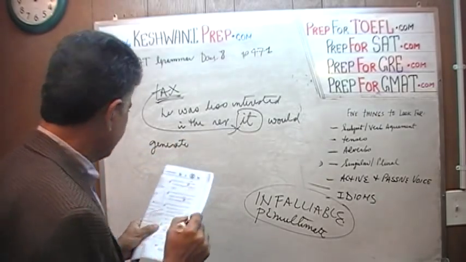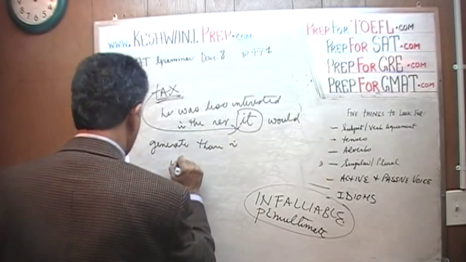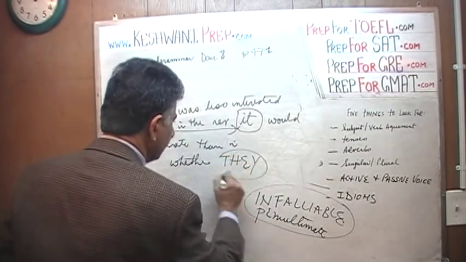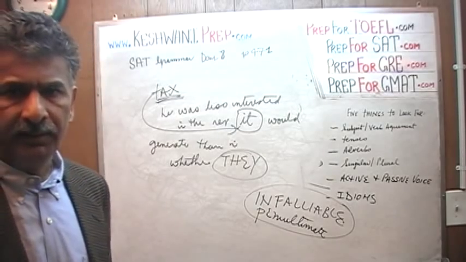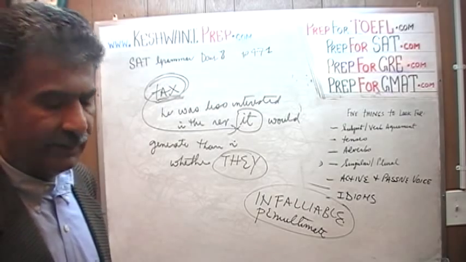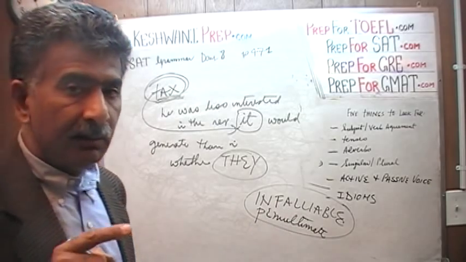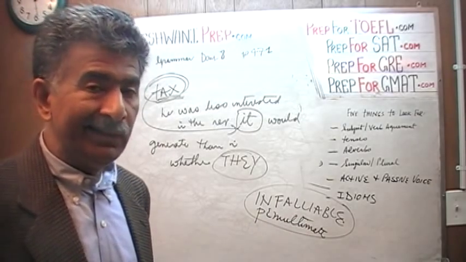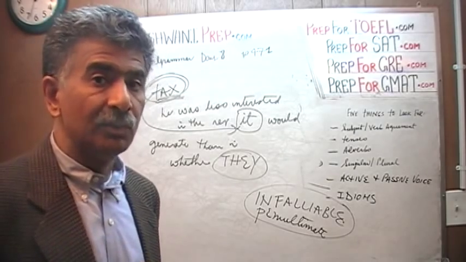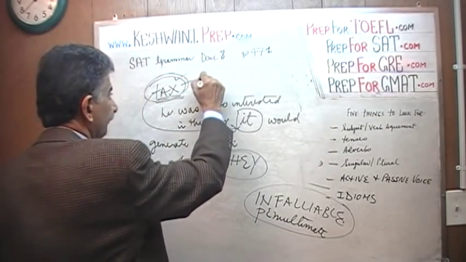than in whether, and all of a sudden it becomes they. Who the hell is they? There is no they in there. The sentence is about the tax, which is singular. Let me start again. As the mayor was evaluating the tax, and in his evaluation of the tax, the mayor was less interested in how much revenue it would generate. It. Singular.